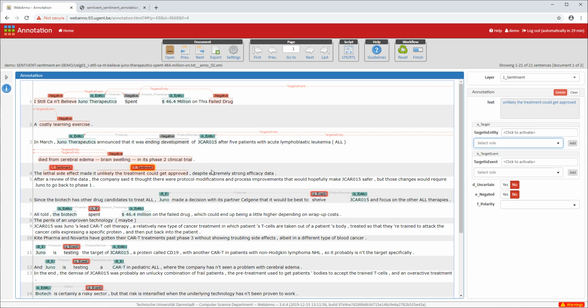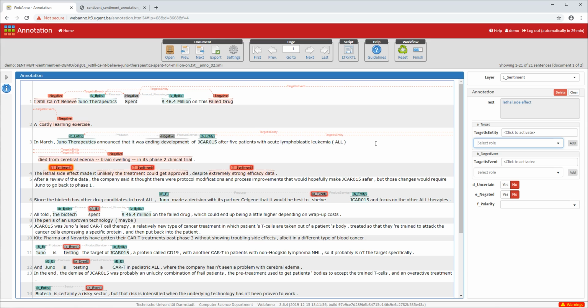And despite extremely strong efficacy data, is also contains a lot of opinion. So I'm going to annotate extremely strong efficacy data as a sentiment expression. So there are quite a lot of sentiment, connotational sentiment expressed here. And we will annotate them all again in the same way.